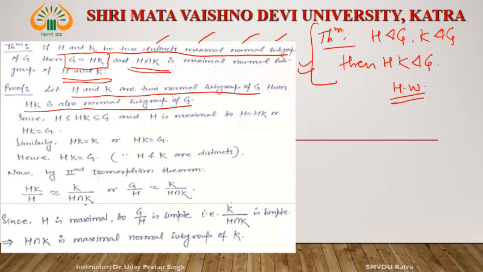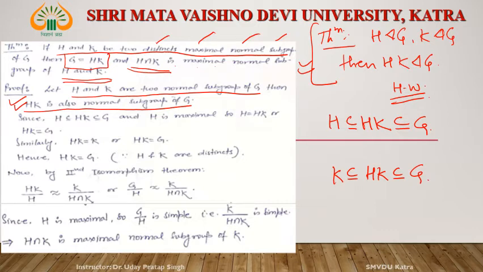And I believe that you already studied this in your BSc class. Then HK is a normal subgroup of G. Okay. If HK is a normal subgroup of G, then H is a subset of HK, and this is a subset of G. K is a subset of HK, HK is a subset of G.